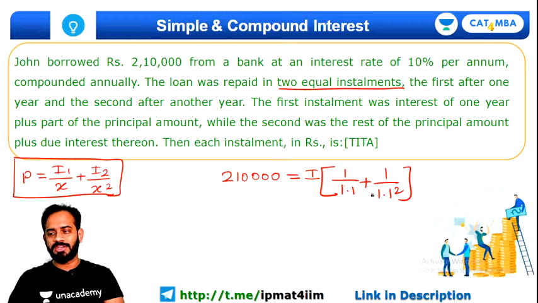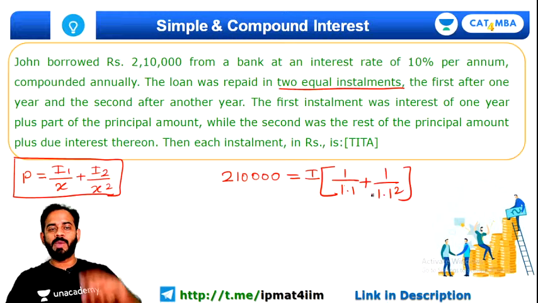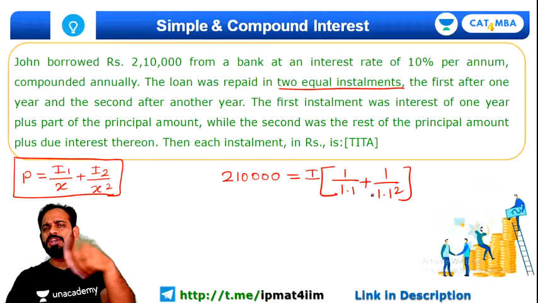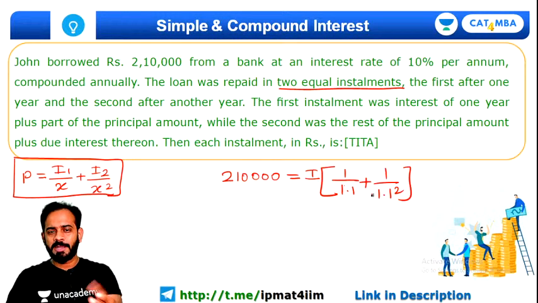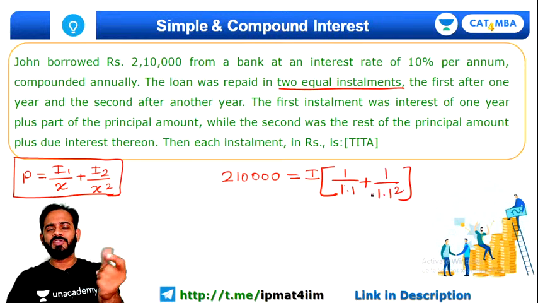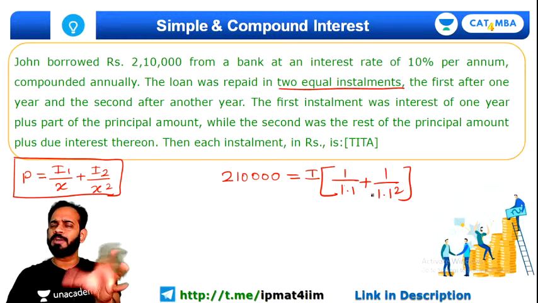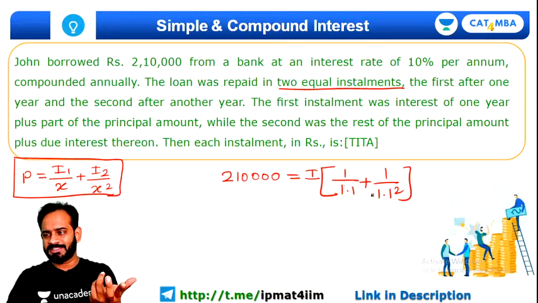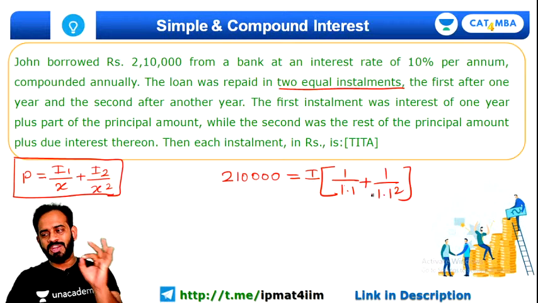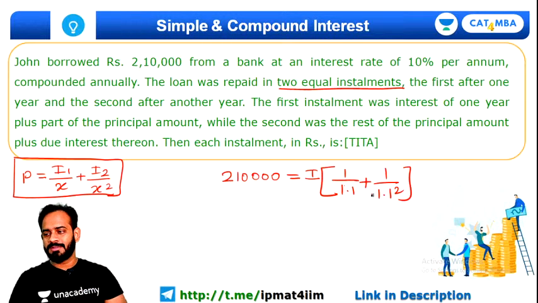Ishan, very good. Your answer is yes, 1,21,000 is the correct answer. I hope you have understood this part. The question looks so tough and complicated, but just using this formula, within one step, you just have to do some calculation and you will get the answer. So the answer is 1,21,000. That is correct.